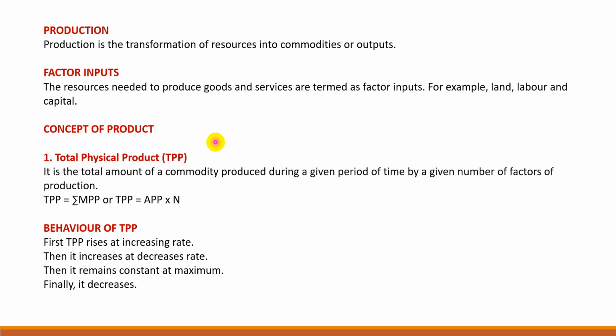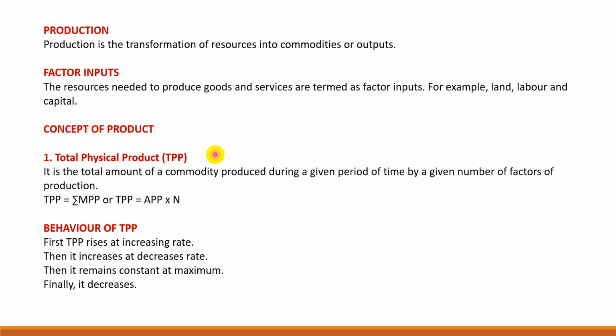Before analyzing the theory of production, it will be useful to study some of the basic concepts relating to product. There are three basic concepts of product: total physical product, TPP, average physical product, APP, and marginal physical product, MPP. So let us know their meaning and the behavior of these concepts.